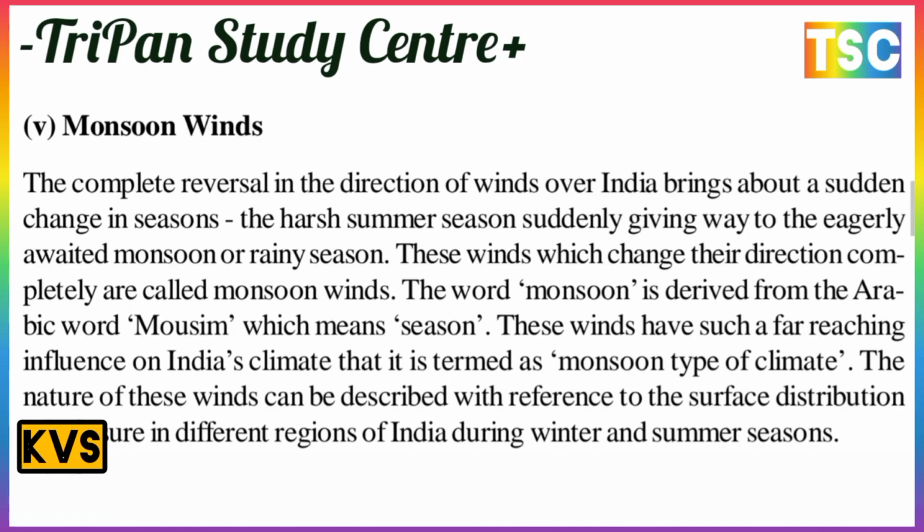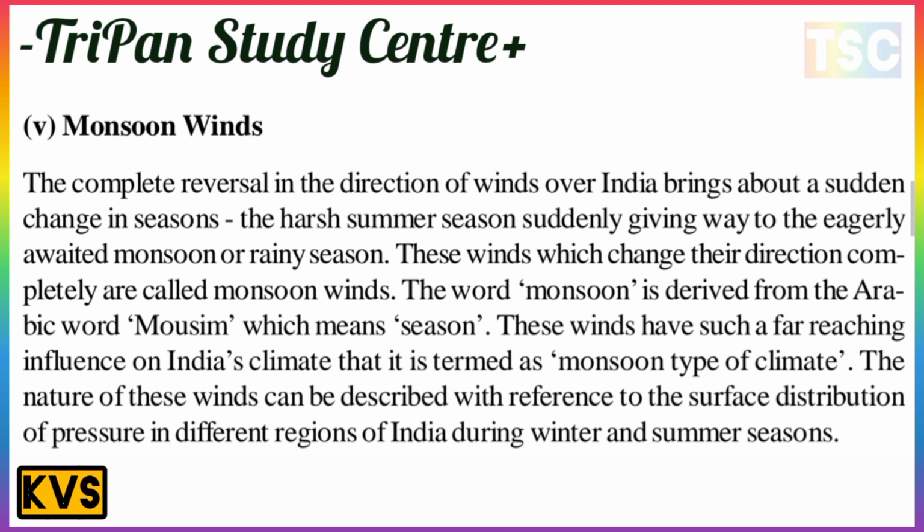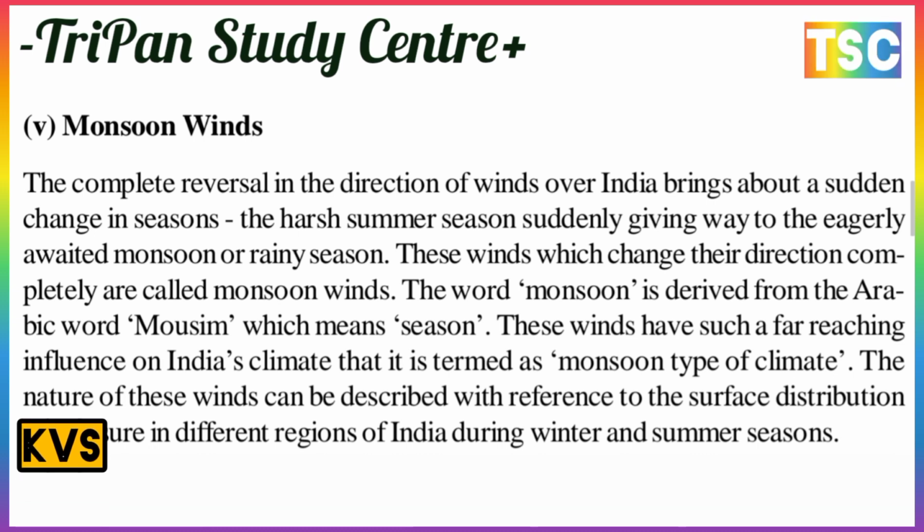The complete reversal in direction of winds over India brings about a sudden change in the seasons. The harsh summer season suddenly gives way to a monsoon or rainy season. These winds, which completely change their direction, are called monsoon winds. The word monsoon is derived from the Arabic word mausim, which means season.